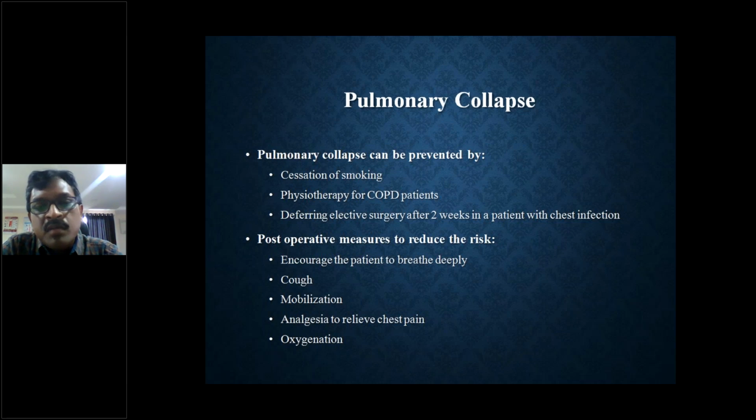Postoperative measures to reduce the risk: we can encourage the patient to breathe deeply, ask them to undergo mobilization, encourage cough, and give analgesia to relieve chest pain. A patient with chest infection will have pleuritic chest pain, where even the slightest breathing produces rubbing of the visceral and parietal pleural surfaces of the lungs, and that can produce chest pain. To avoid that, we give adequate analgesics and encourage coughing and breathing. Oxygenation is also provided.